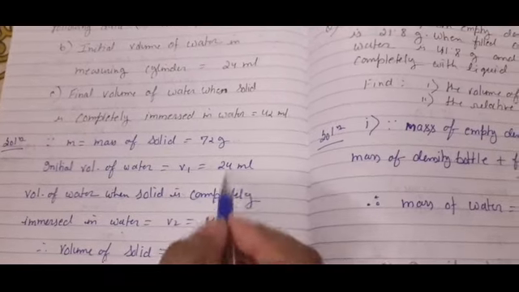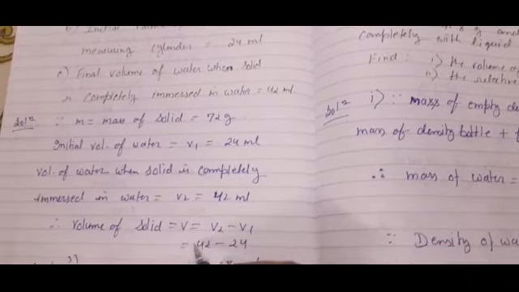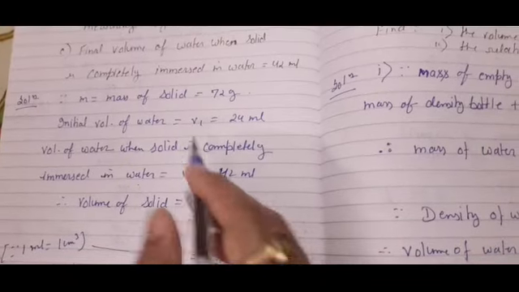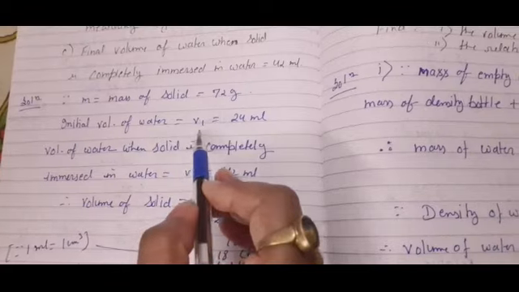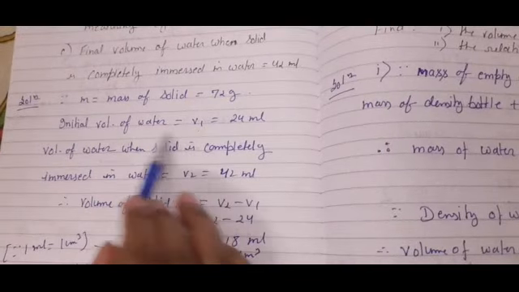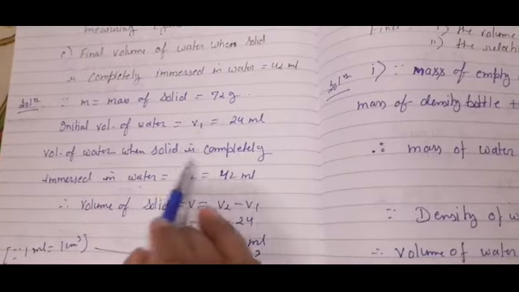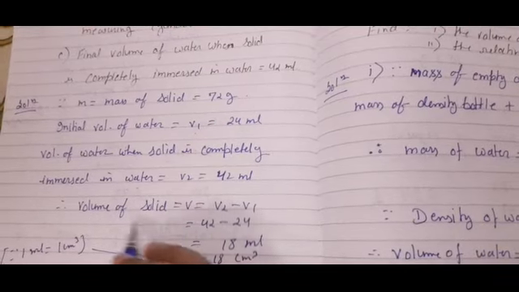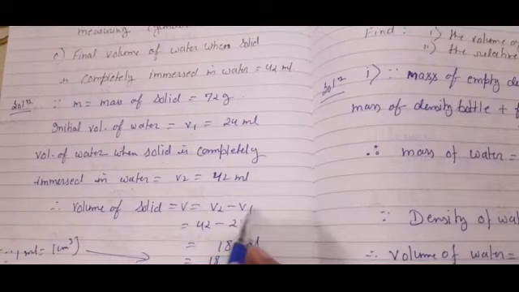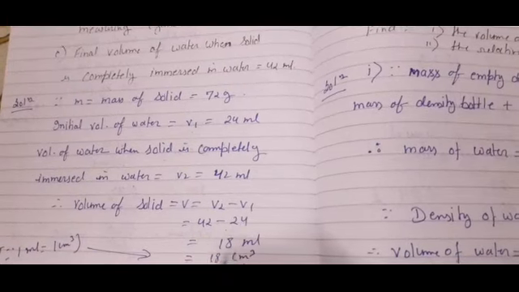It means the volume of that solid is 42 minus 24. I have indicated the initial volume of water as V1, and the volume of water when the solid is completely immersed as V2. So volume of solid V is equal to V2 minus V1, 42 minus 24, that is 18 ml.